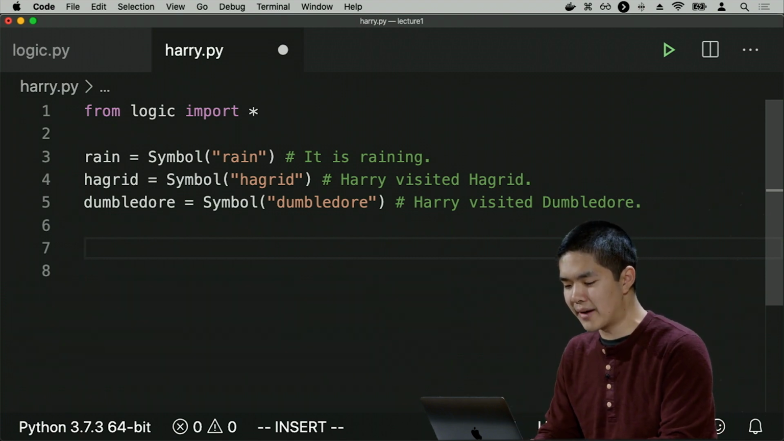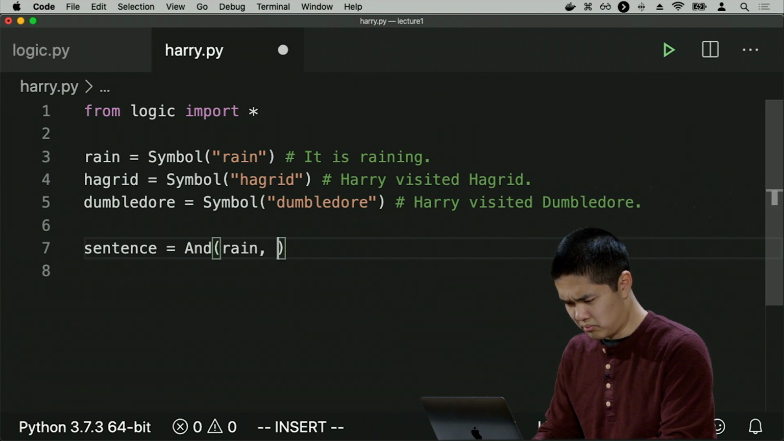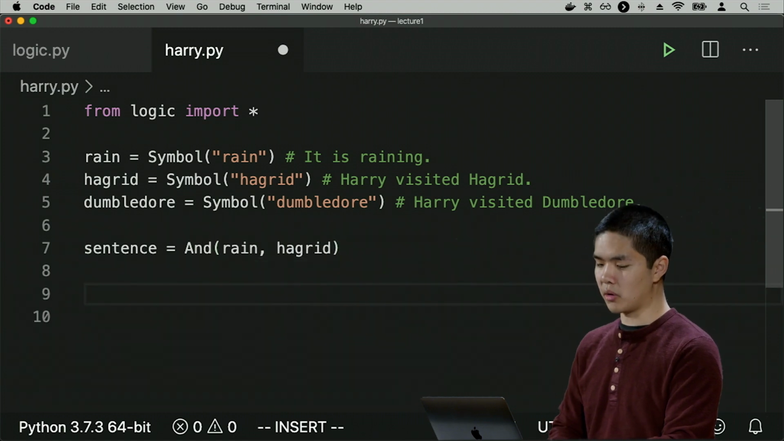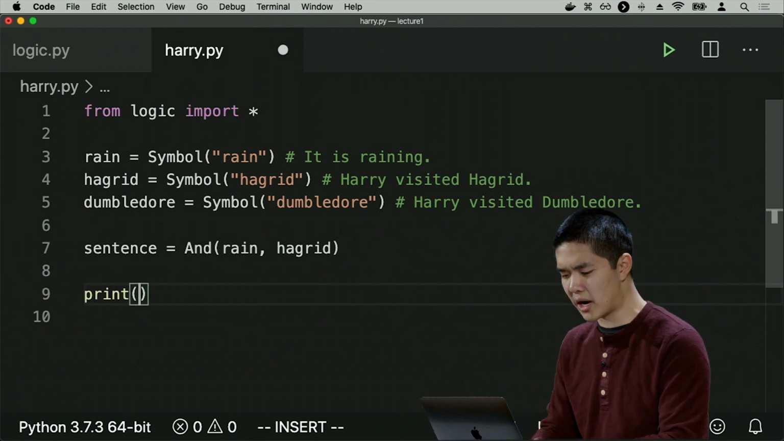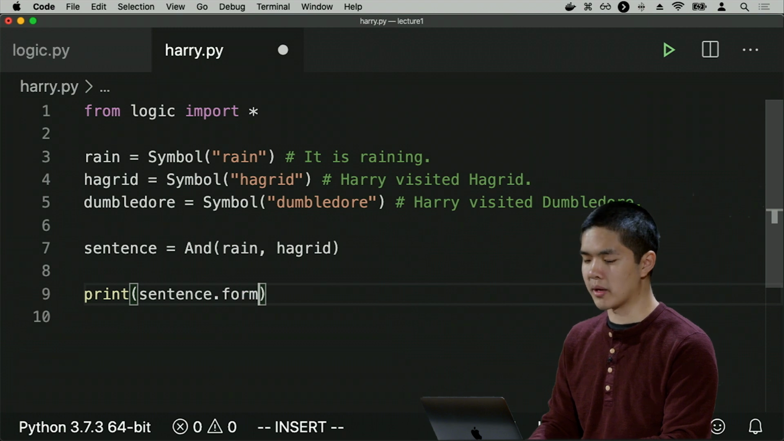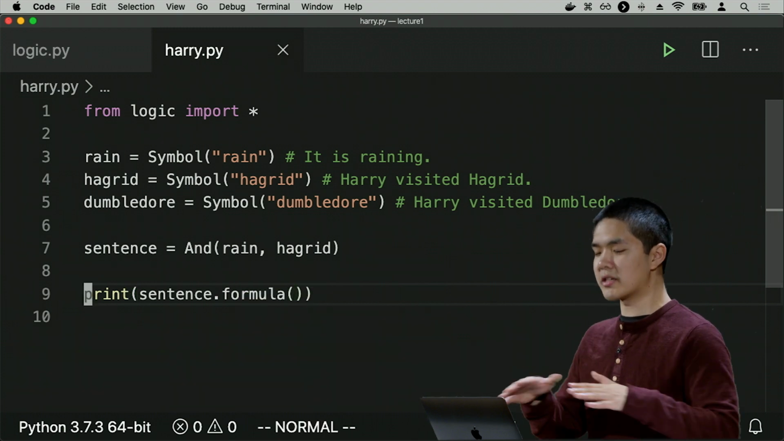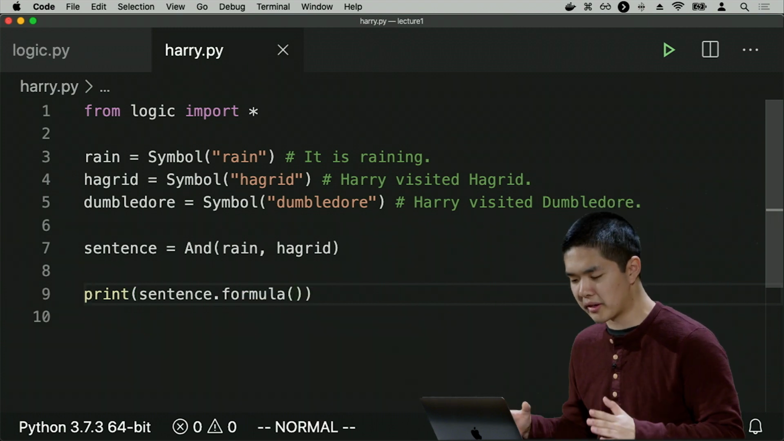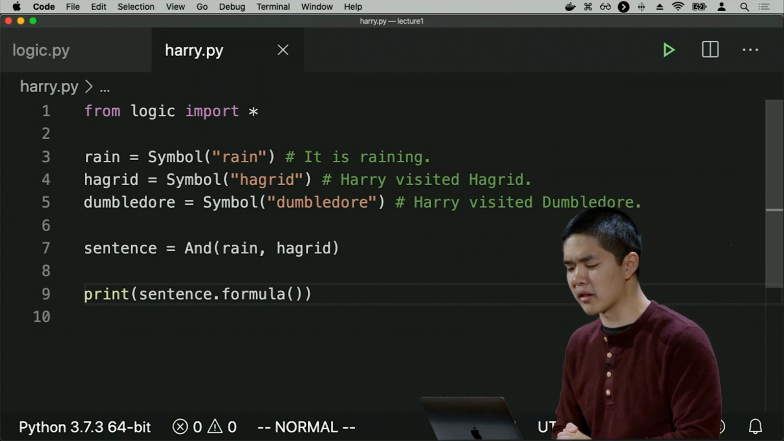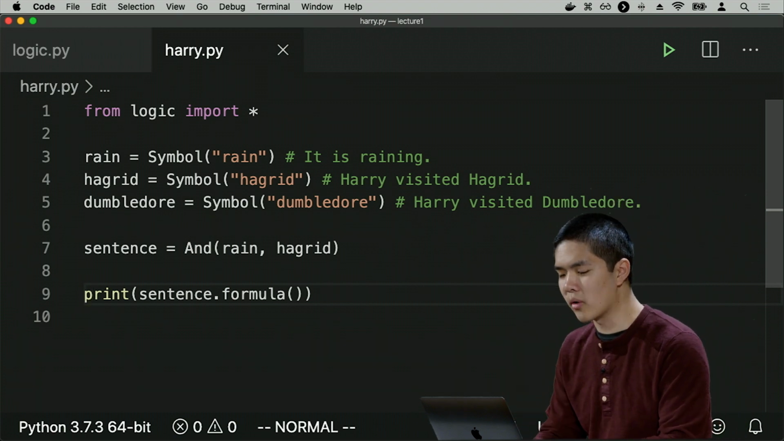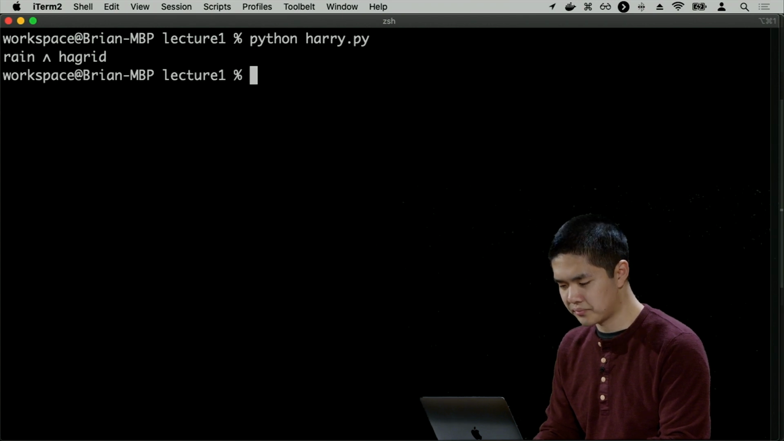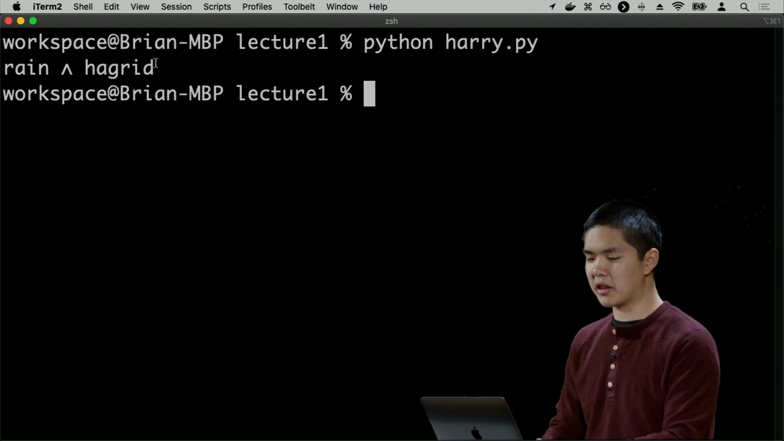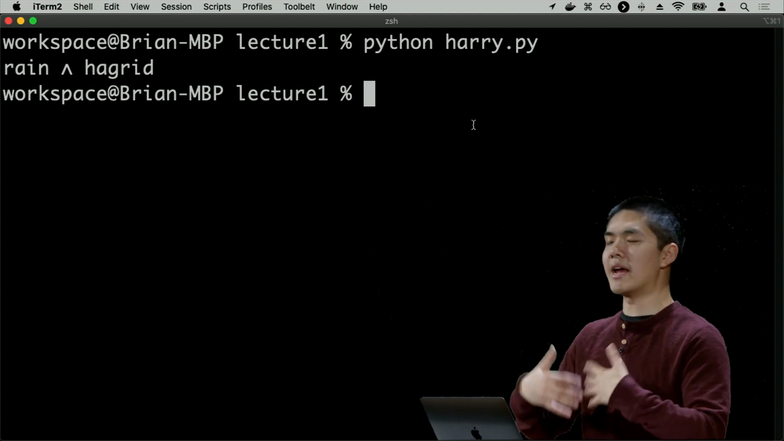So for example, if I have a sentence like rain and Hagrid, which is not necessarily true, but just for demonstration, I can now try and print out sentence.formula, which is a function I wrote that takes a sentence in propositional logic and just prints it out so that we, the programmers, can see this in order to get an understanding for how it actually works. So if I run Python harry.py, what we'll see is this sentence in propositional logic, rain and Hagrid.